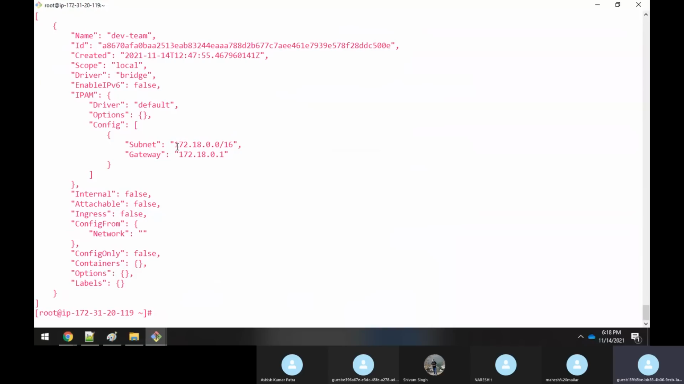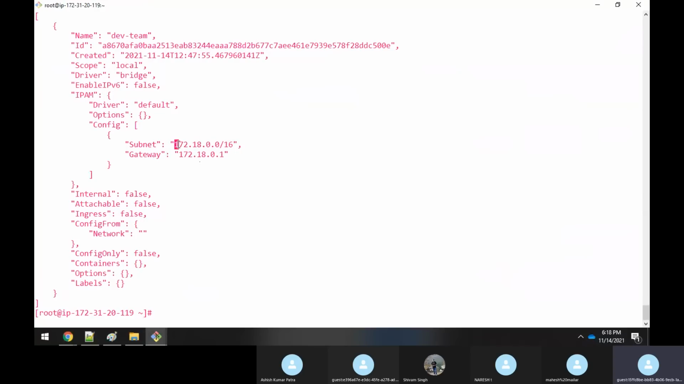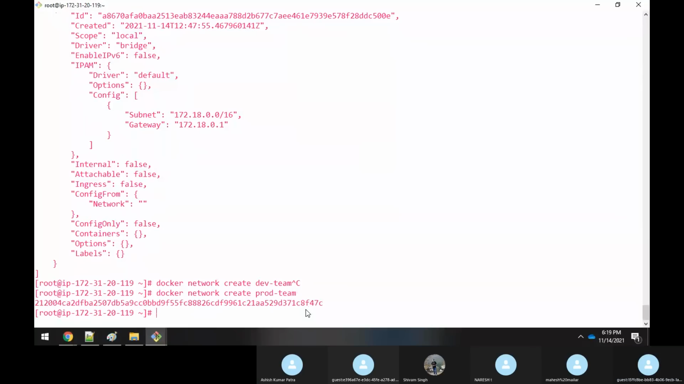So you could see that it is given in this range. See, the next available it has given, sir. For this one, it was 172.17.0.16, right? For this one, it has given 172.18.0.16. That's what I was trying to tell at the time. So it will give the next default, whatever is there, because here you're not specifying any subnet while creating it, right? You're just trying to create. Similarly, I will have one more docker network create and specify something like prod-team, right?